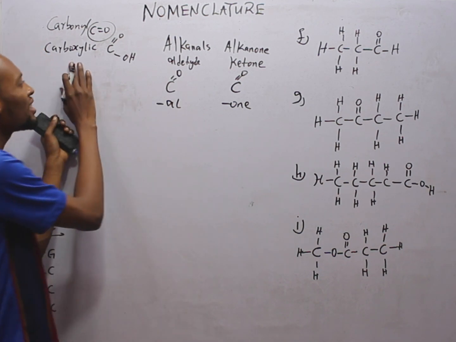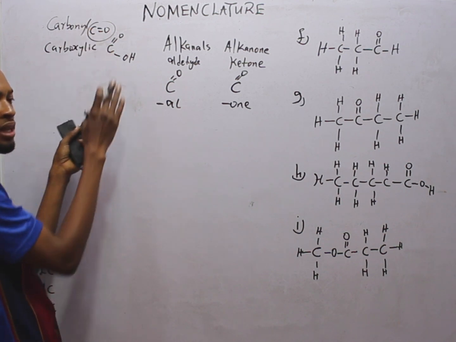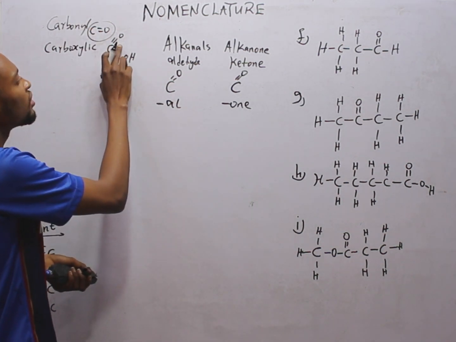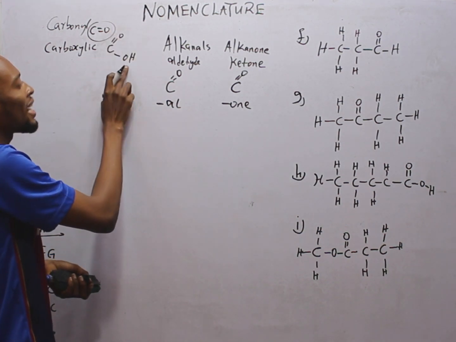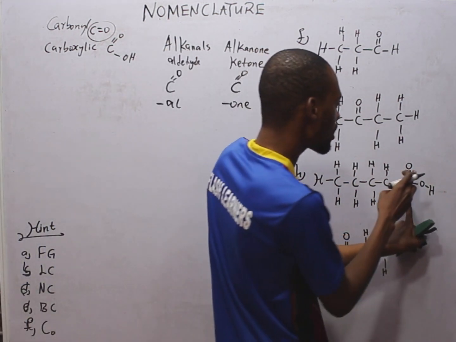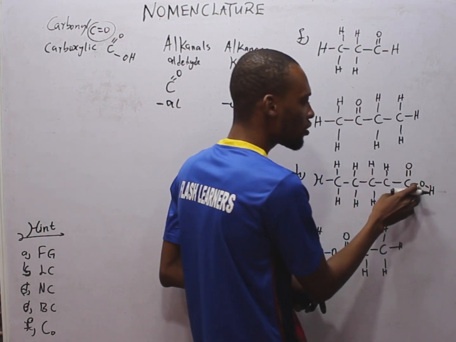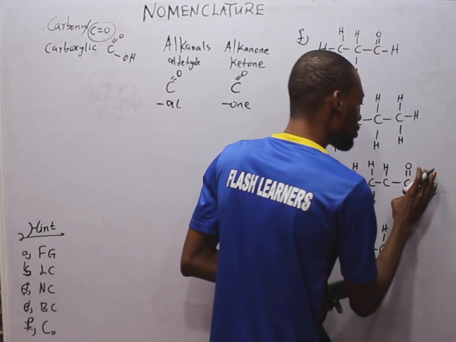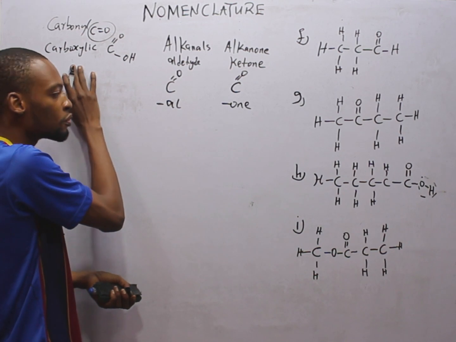Now the carboxylic group is somehow close to the carbonyl compound, but there is a difference. In the carboxylic group, the carbon is not just bonded to oxygen, it is also bonded to a hydroxy group on the other hand. Look at this. You see, double bond to O, then to OH. OH simply means hydroxy group. So in this case, this is a carboxylic group. That is the difference between carbonyl and carboxylic group.